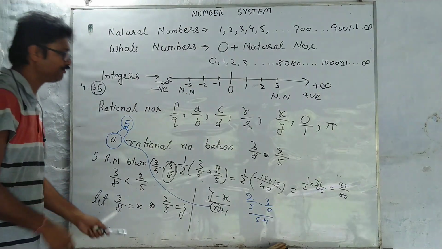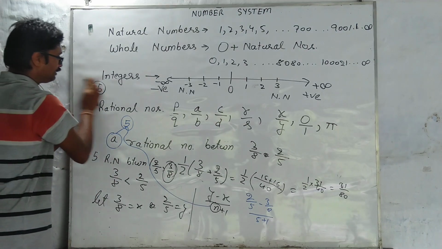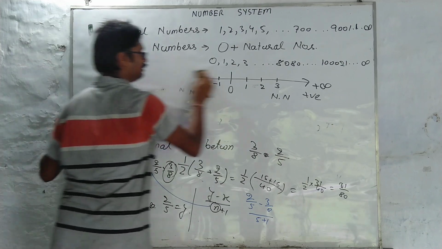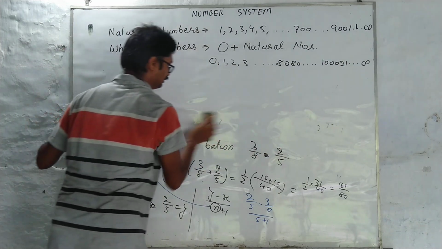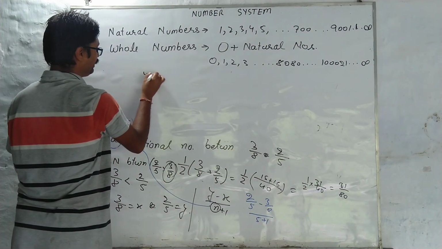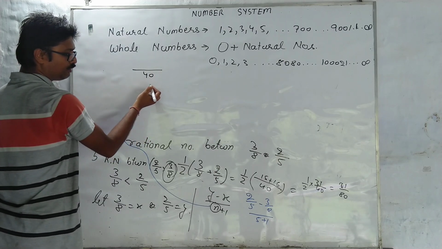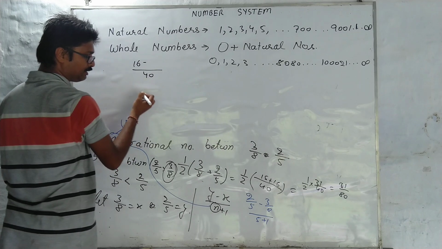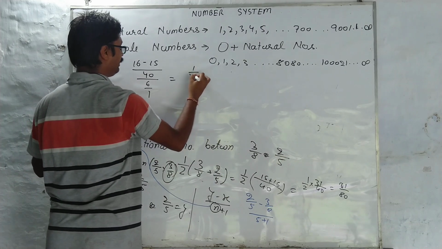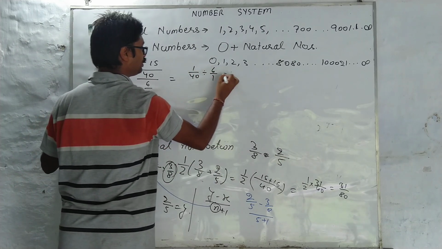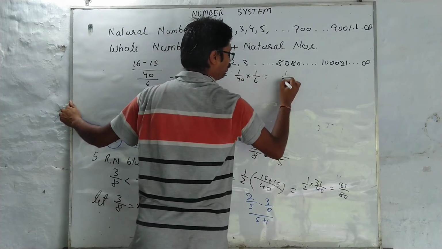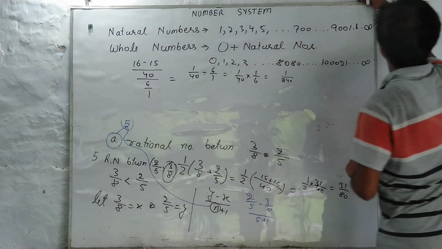Now I'm going to do it a little further. Let's check this out. 2 by 5 and 3 by 8 with denominator 40: 2 8s are 16 minus 5 3s are 15, so 1 by 40, divided by 6, which is 1 by 40 into 1 by 6, which is equal to 1 by 240.